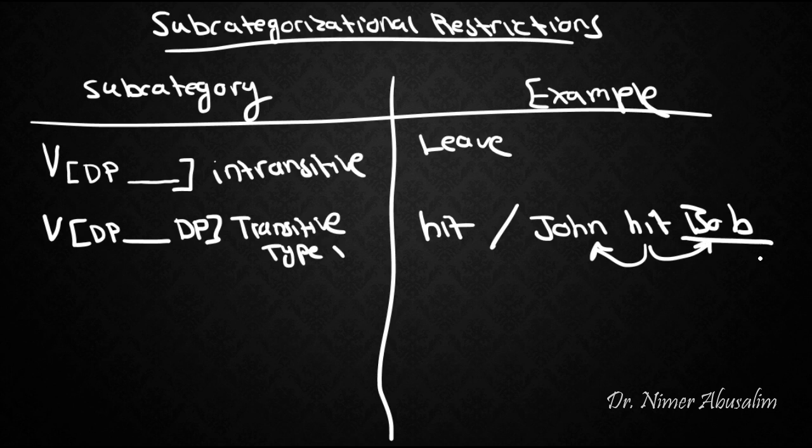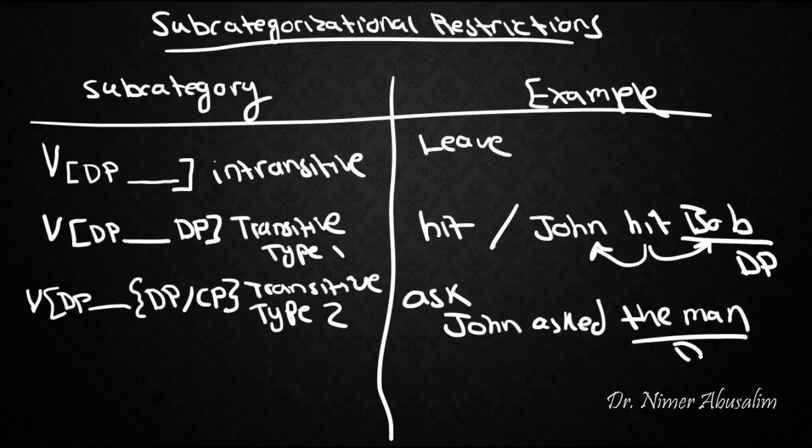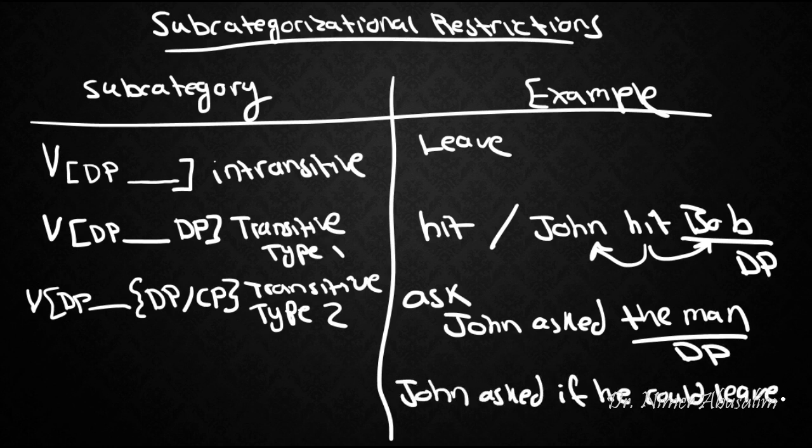But notice that this is a DP. There's a third type of verb that requires a DP argument before it, and after it, it can take either a DP or a CP. This is called a transitive type 2. An example is the word ask, as in John asked the man, so that would be the DP, or John asked if he could leave, so that is a CP. As you see here, it can take a DP or a CP.